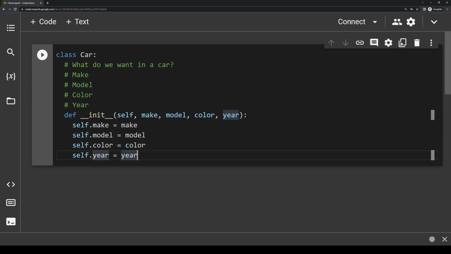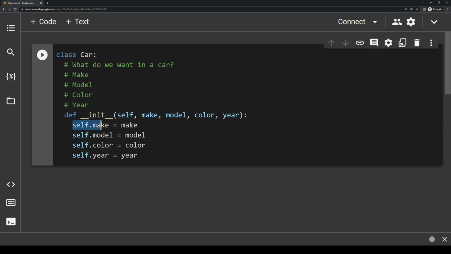Okay, so when we create new objects of a class, this init function that we have defined right here will always be called automatically. And it'll look at whatever values we passed in as the make, model, color, and the year. Now, I said that self represents the current object that we are talking about.